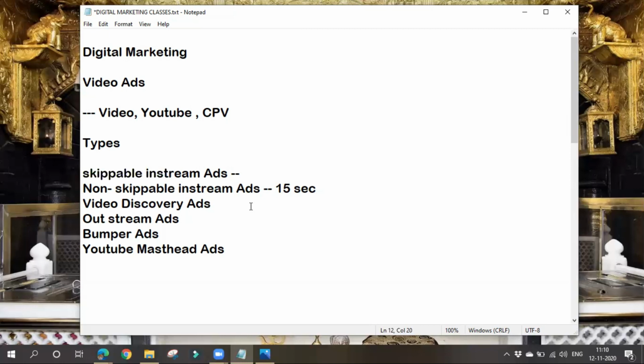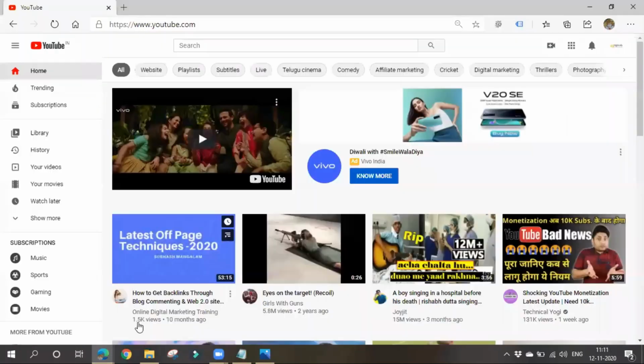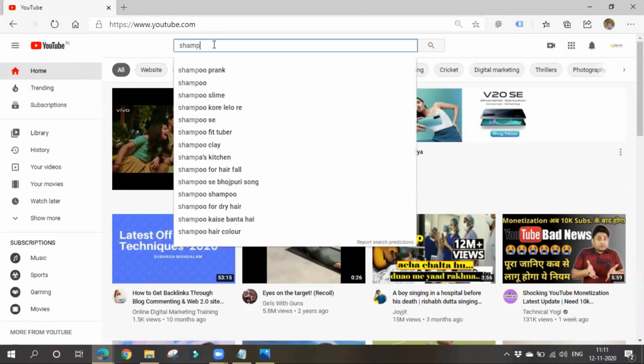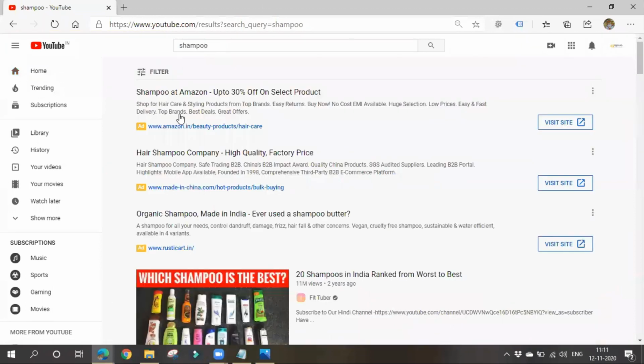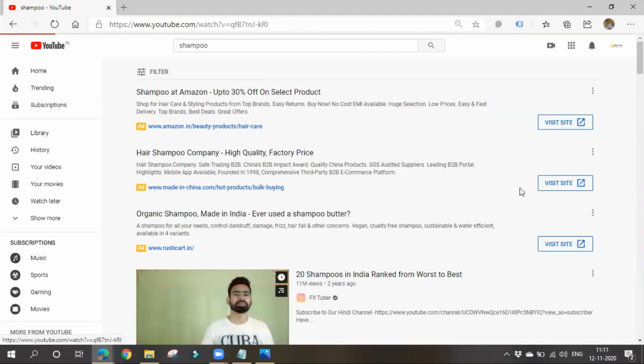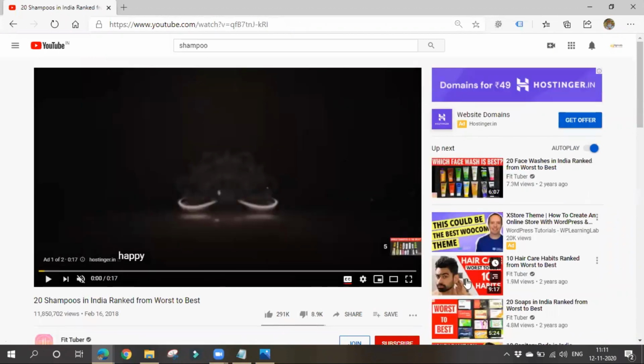Right. Next one is video discovery ads. We see these ads on YouTube search results usually. I'll show you. When you search for something on YouTube, you get some ads here. See, this is an ad. So you'll see video discovery ads on the YouTube search results page. You can see these ads here, and also on the right side. See, this is an ad.